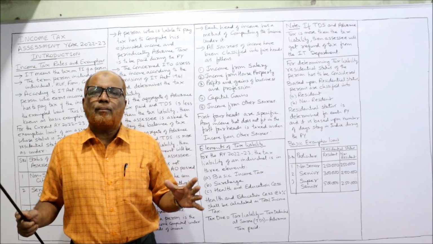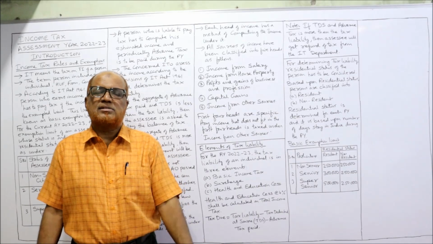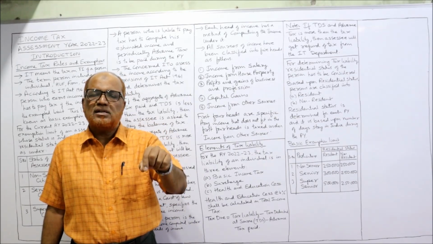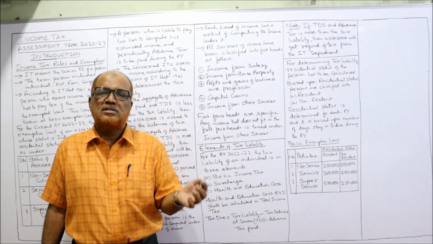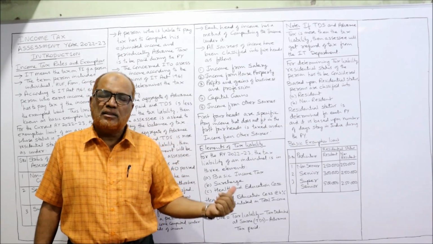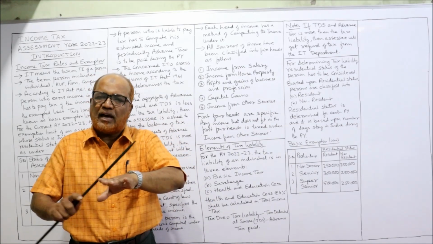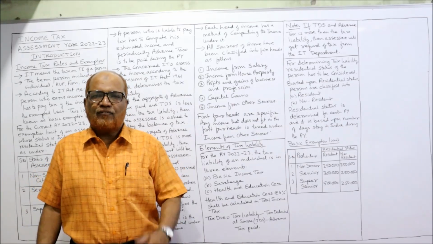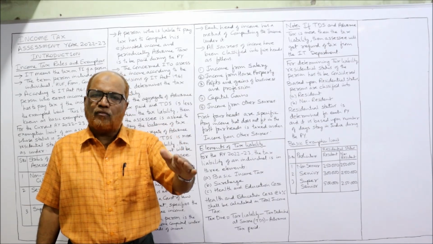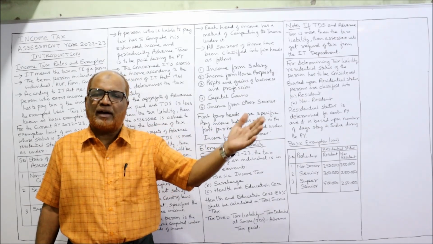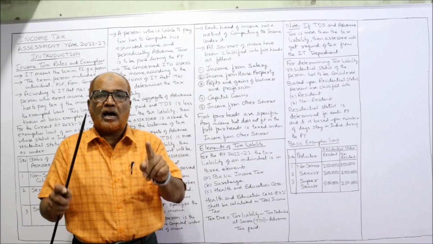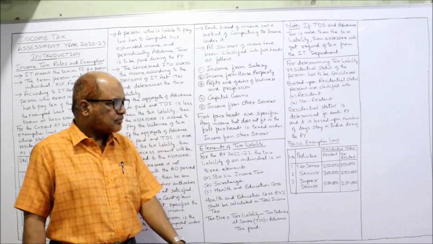Surcharge will not be applied to every person. Only if a person's total income exceeds 50 lakh rupees during the current previous year, then only surcharge applies. Up to 50 lakh rupees, no surcharge. Rates of surcharge will be different: from 50 lakh to 1 crore, over 1 crore to 2 crore, 2 crore to 5 crore, then over 5 crore. I have already explained this in the last video.